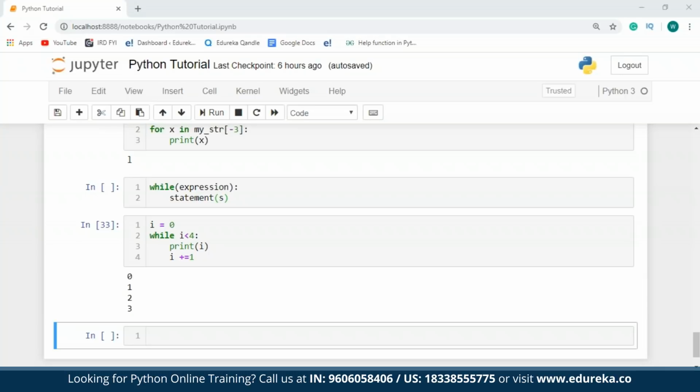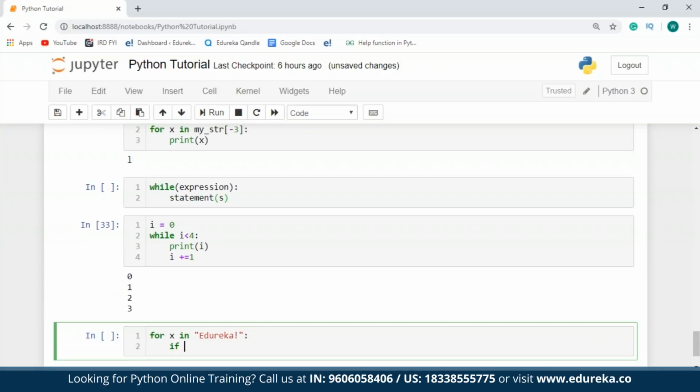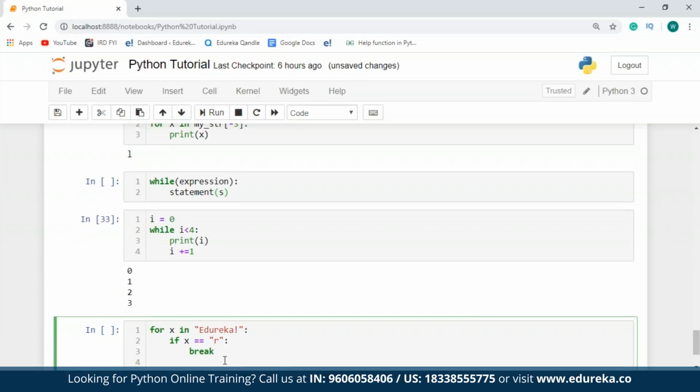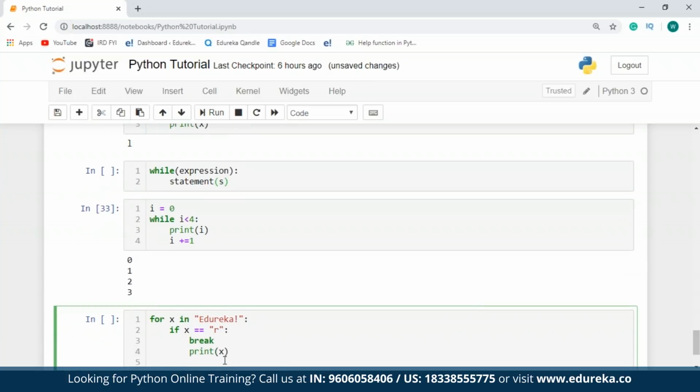The break statement is used to terminate the execution of a loop containing it. As soon as the loop comes across the break statement, the loop terminates and the execution is transferred to the next statement. Here, I'll say for x in Edureka, if x is equal to r, I'll break the loop, which means when I encounter r, I want to break through the loop. And I do not want to continue the loop for the rest of the elements. And then I'll just say print x. And finally, I'll just say print loop has ended.